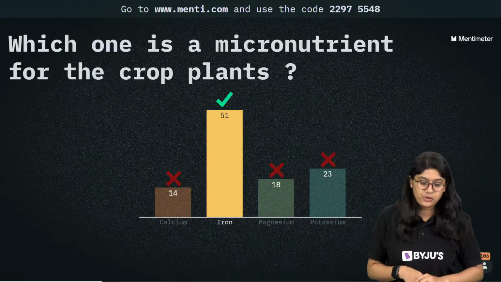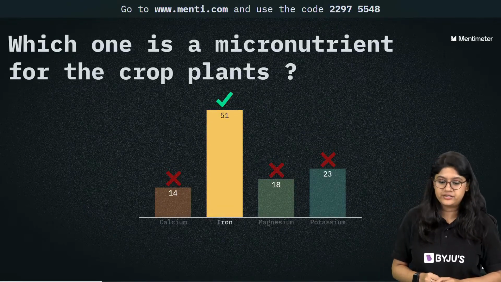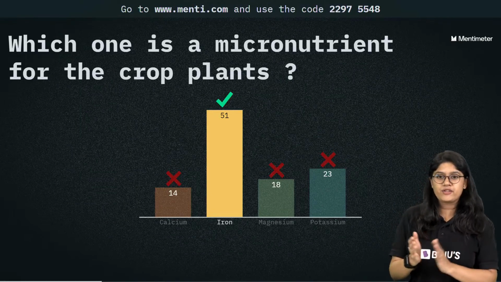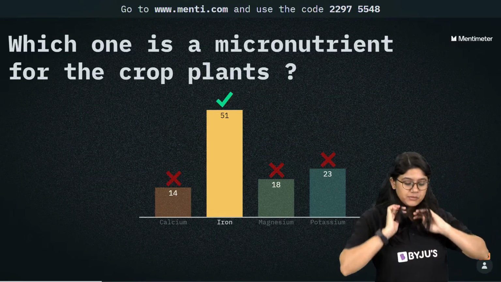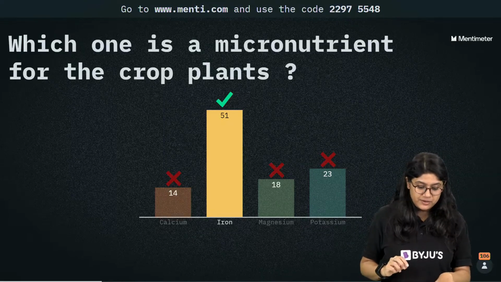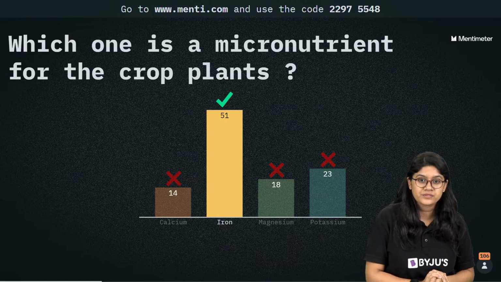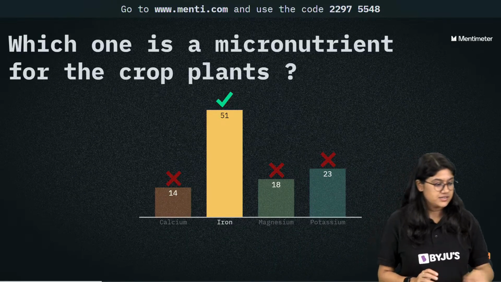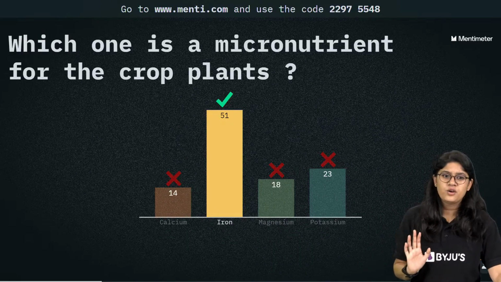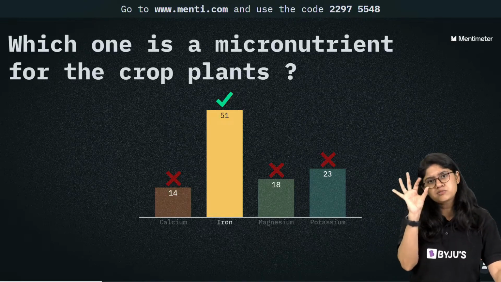Very good. 51 of you have voted for the correct answer, that is iron. Very good, everyone. So this is clear. I think the majority of us are here. Calcium, magnesium and potassium are kind of macronutrients, right? Yes. Iron is not the one. It's a micronutrient. It's required in a small quantity.